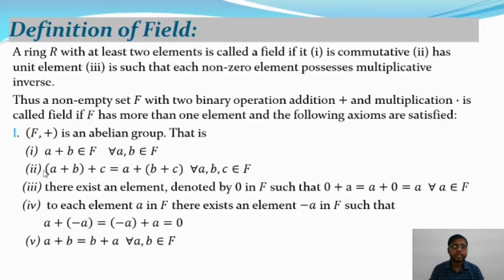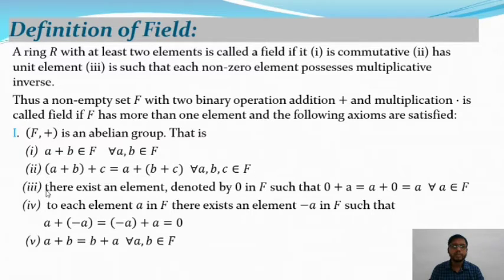Now move on to the second property, the associative property. (a + b) + c equals a + (b + c) for all a, b, c belonging to F. So plus satisfies the associative property as well.